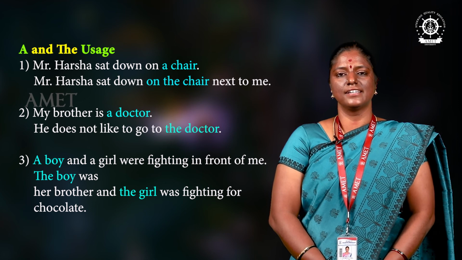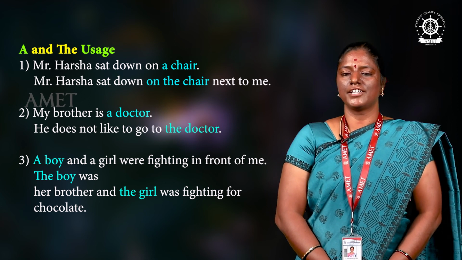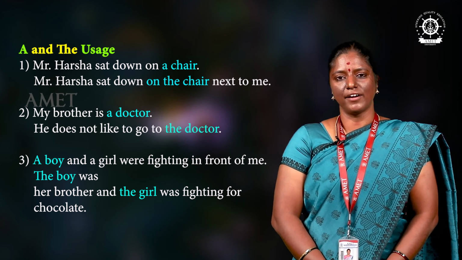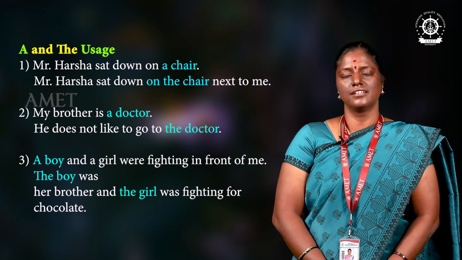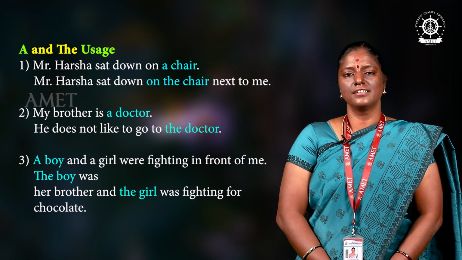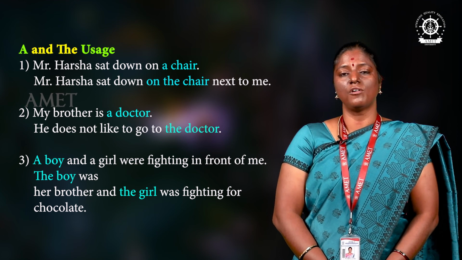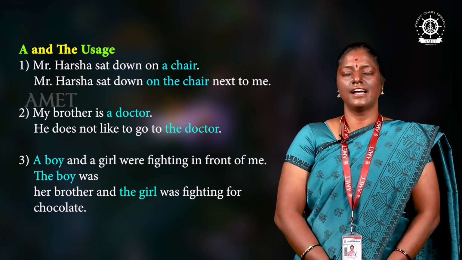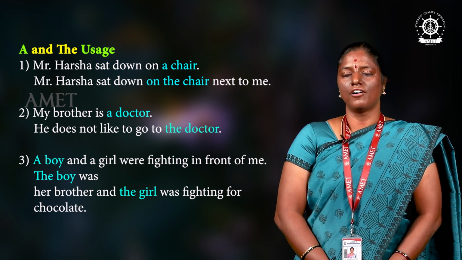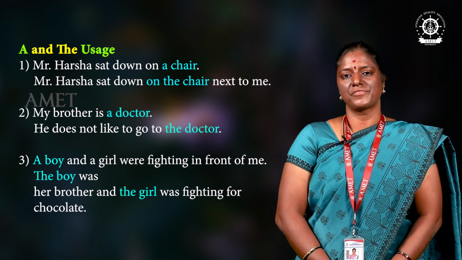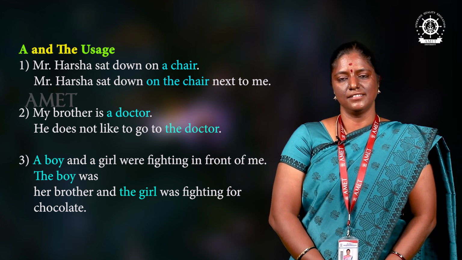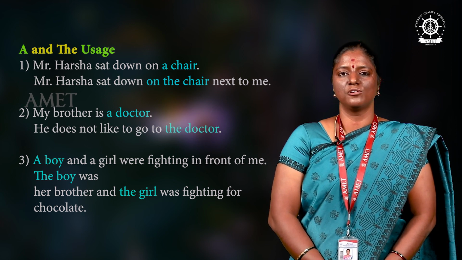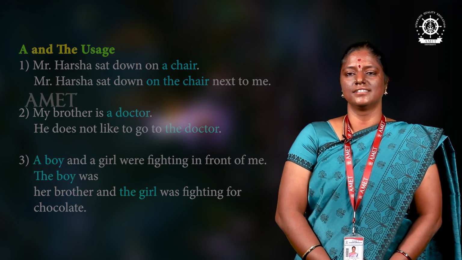A boy becomes the boy because you are repeating the subject. The boy and the girl were fighting for chocolate. Here a boy and a girl changed into the boy and the girl because they are repeated.